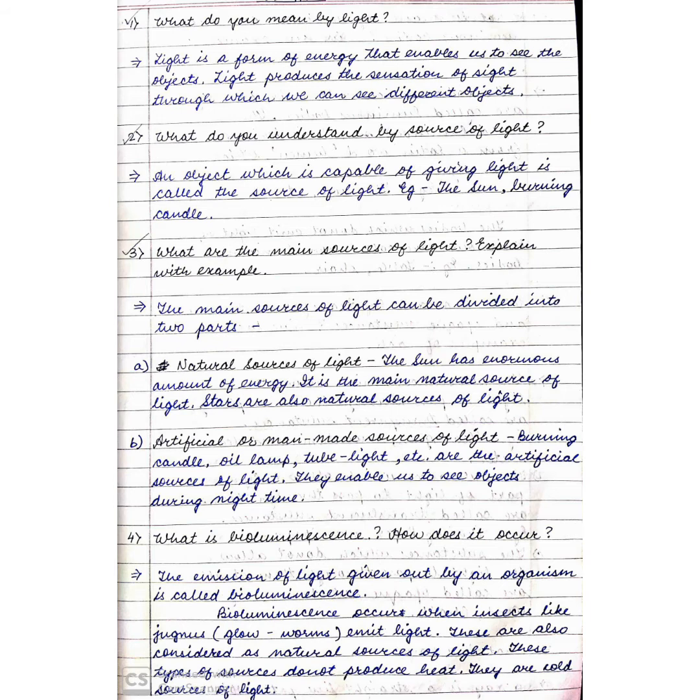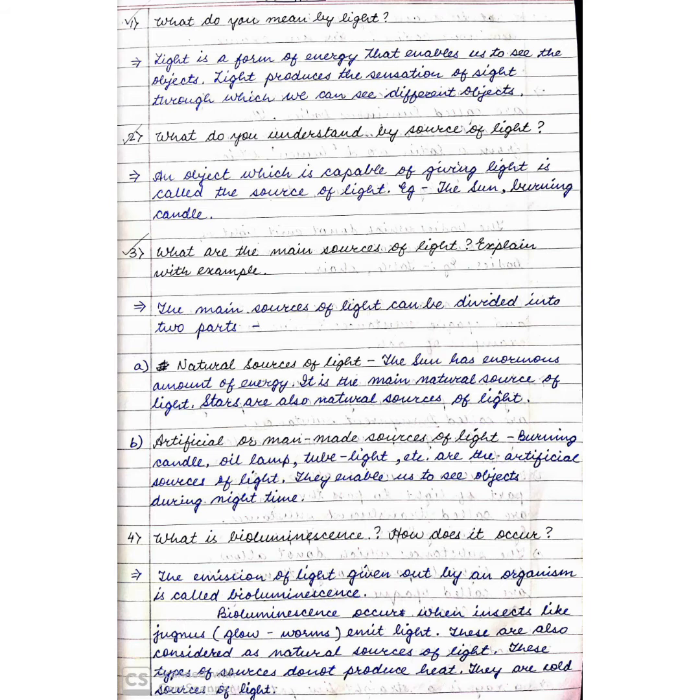What are the main sources of light? Explain with example. The main sources of light can be divided into two parts: natural sources of light, artificial or man-made sources of light. Natural sources of light. The sun has enormous amount of energy. It is the main natural source of light. Stars are also natural sources of light. Artificial or man-made sources of light. Burning candle, oil lamp, tube light, etc. are the artificial sources of light. They enable us to see objects during night time.